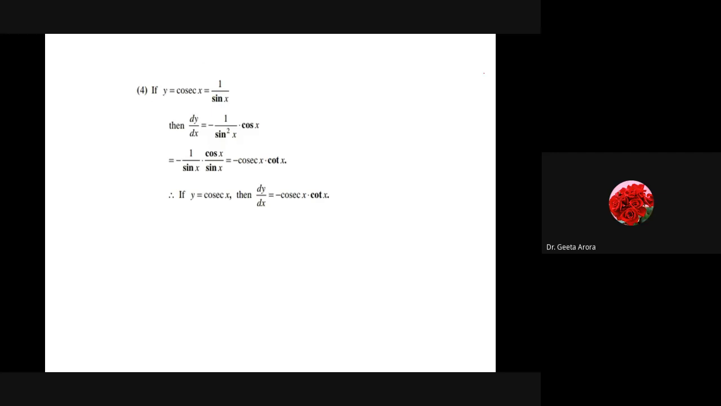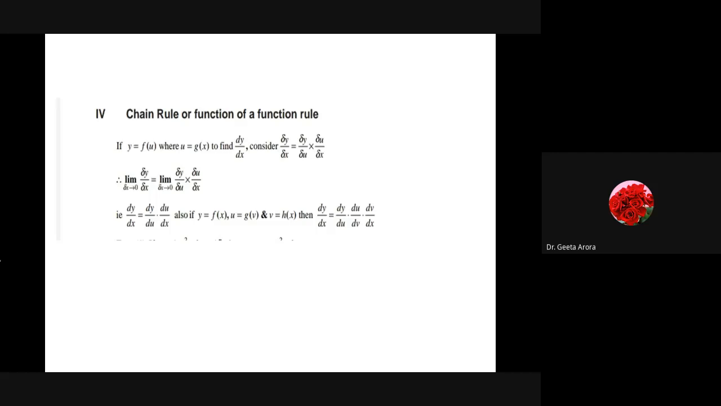What is the derivative of cosec x? Again, we have to go for the rule. If it is 1 by v, then the formula says minus 1 by v square into derivative of v. So it is minus 1 by sin square x into derivative of sin x, which is cos x. So if we simplify it, it becomes cos x by sin x into 1 by sin x. That gives me cosec x into cot x. So here we have the derivative of cosec x as minus cosec x into cot x. Correct? So this is the derivative of cosec x, which we have just learned.